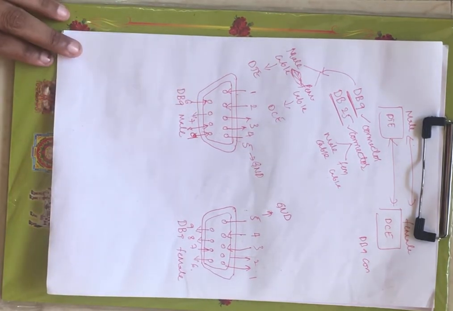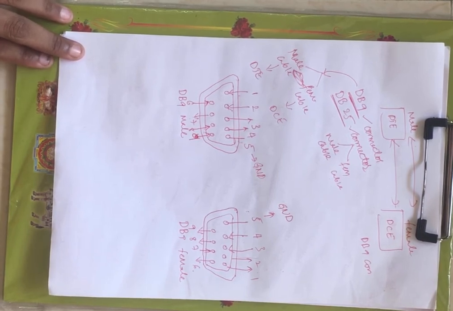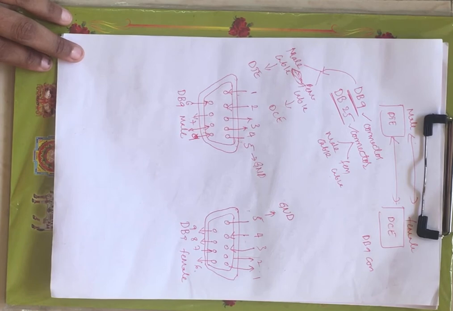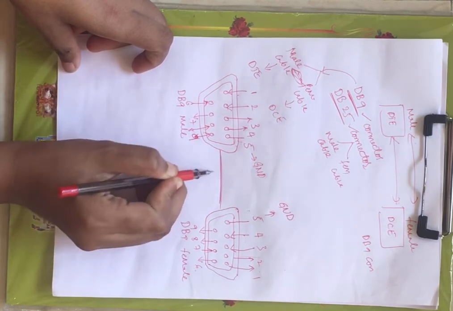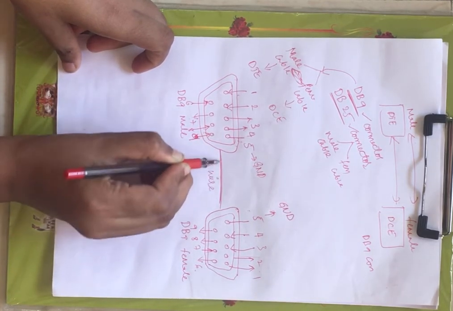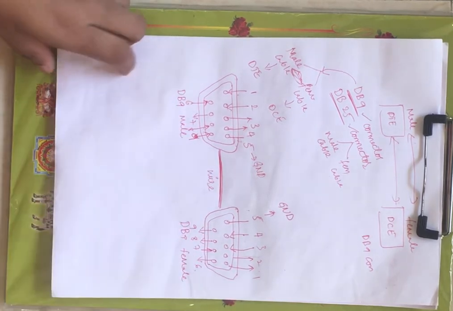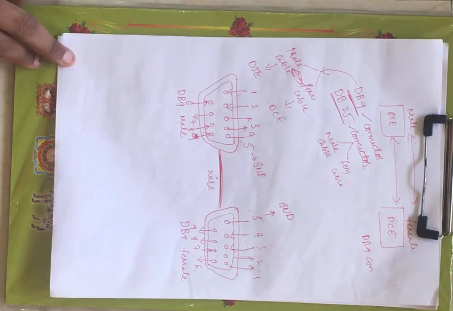Now this is the pin diagram of the DB9 connector, which is available in two forms, male connector and female connector. The male connector is nothing but DTE and the female connector is nothing but DCE, right? In between these two you will have a wire for interfacing, in order to transmit the data from male to female or female to male serially, right?